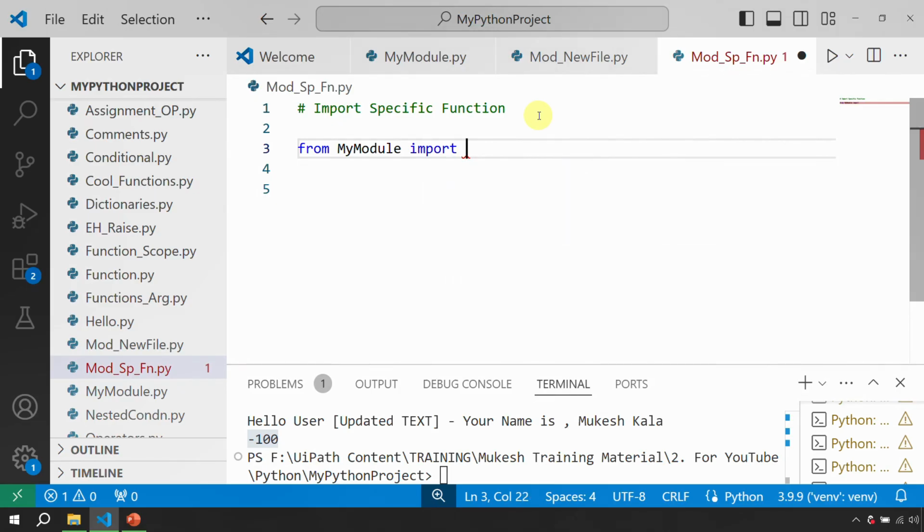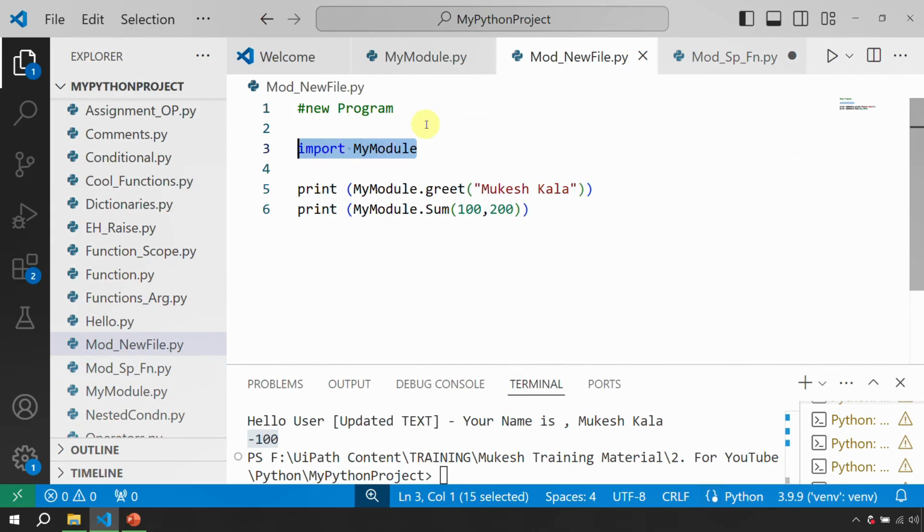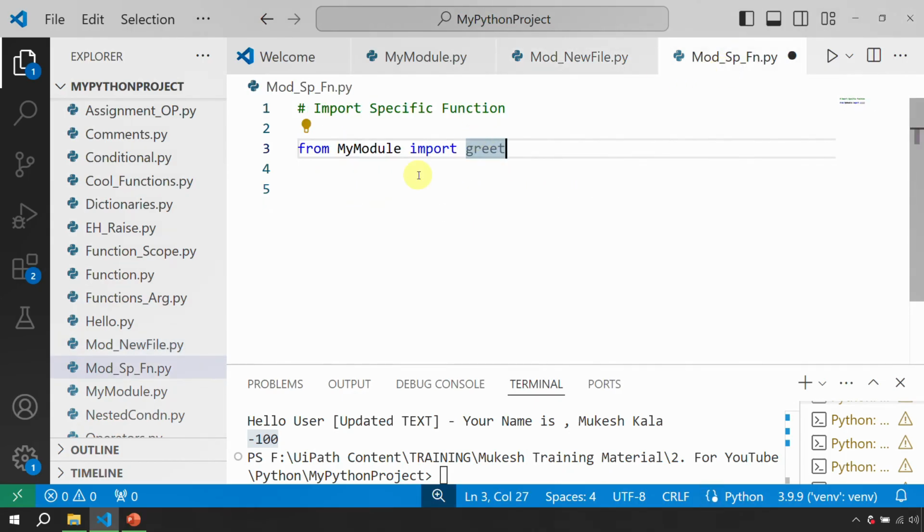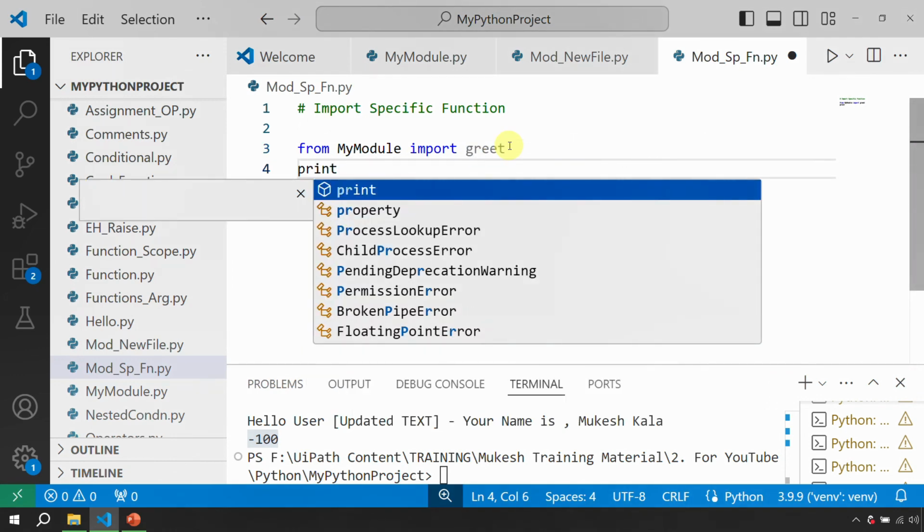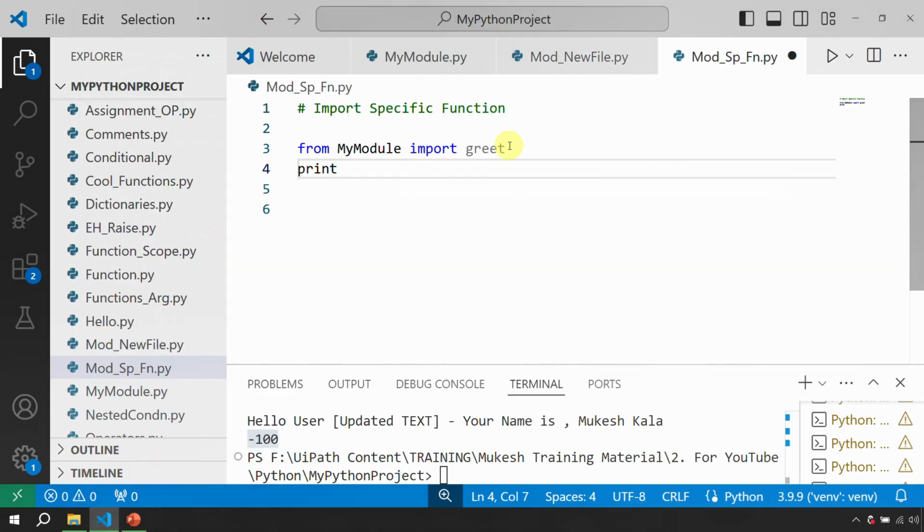And what do you want to import? I only want to import this function. So: from my module import greet. That's it. No need to go to the top and import the complete module like this. A specific function can be utilized like this. Now to use that, I go here and say print. Whatever, that is your implementation. To utilize it, you use greet and pass the name, which is, let's say, my name.